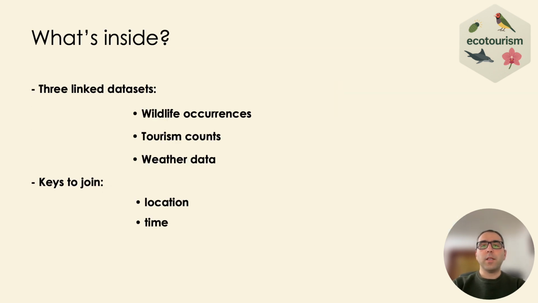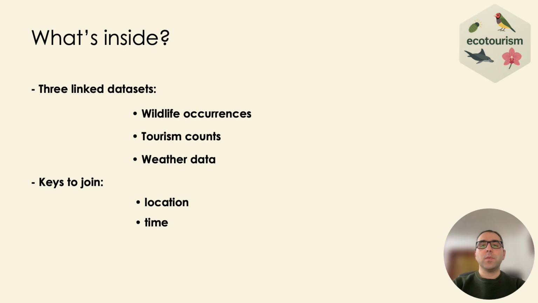The ecotourism package will combine data from three sources, with keys to link the different data. The first is wildlife occurrence data across Australia, with records of observation time of different species and spatial location of the sighting. The second is tourism statistics by region, detailing how many people visit various parts of Australia, to give a view of tourism pressure or interest for different organisms.